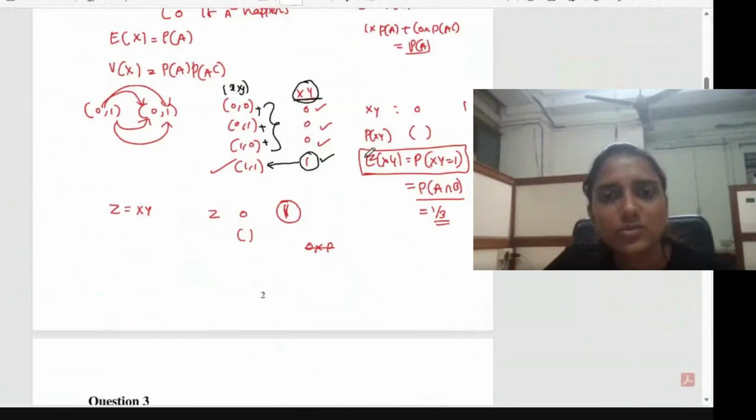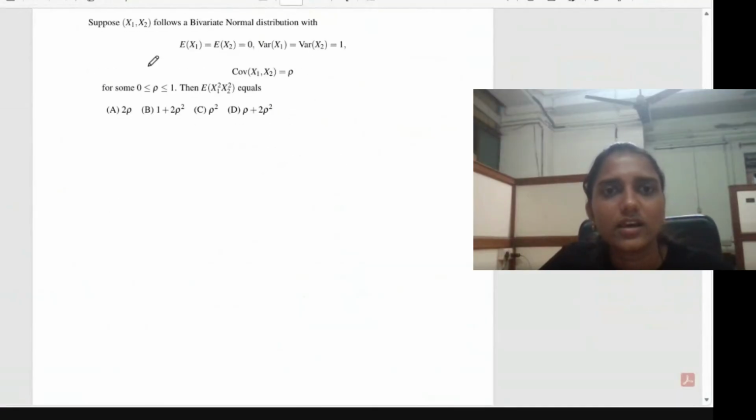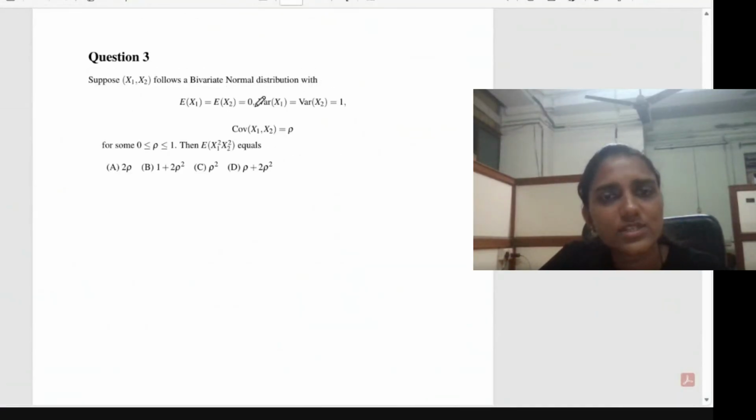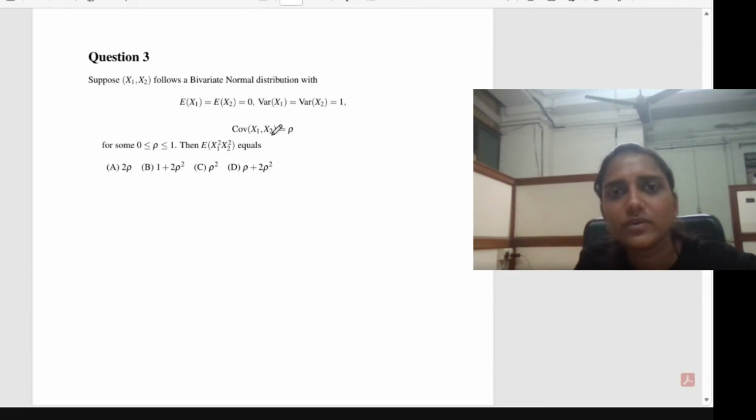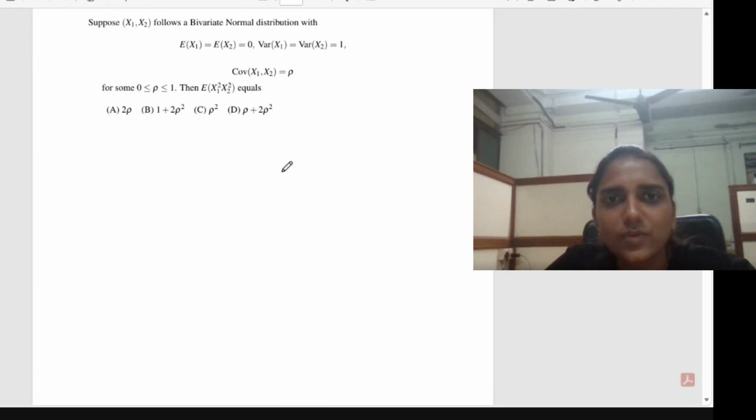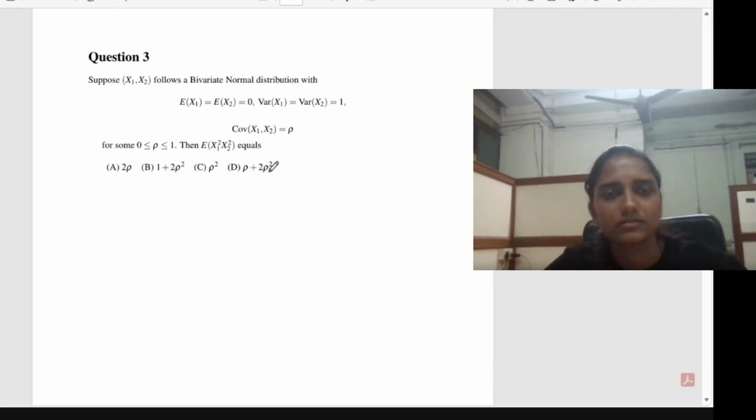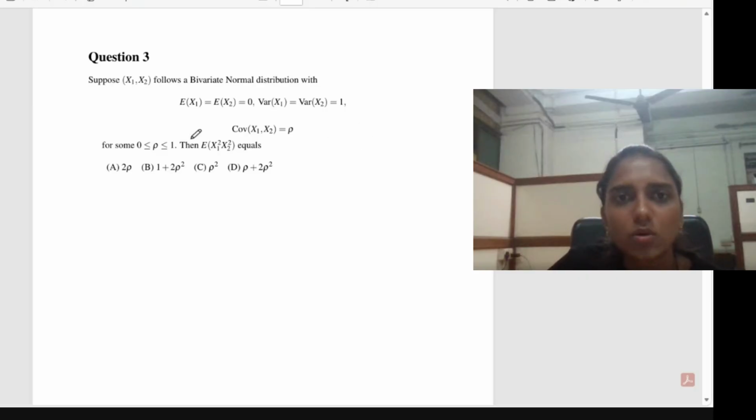So let's move to the next question. Suppose x1, x2 follow a bivariate normal distribution with the expectation of x1 equal to expectation of x2 equal to 0, variance of x1 equal to variance of x2 equal to 1. Then the covariance between x1 and x2 is equal to rho for some 0 less than or equal to rho less than or equal to 1. Then the expected value of x1 square into x2 square, this is what we have to find out. So how to solve this problem?